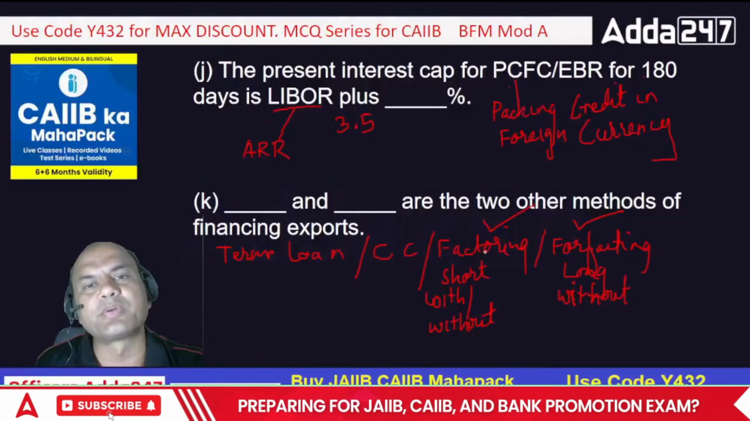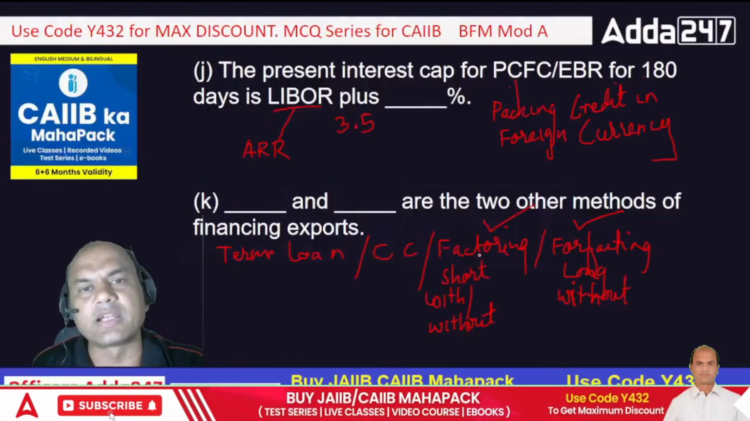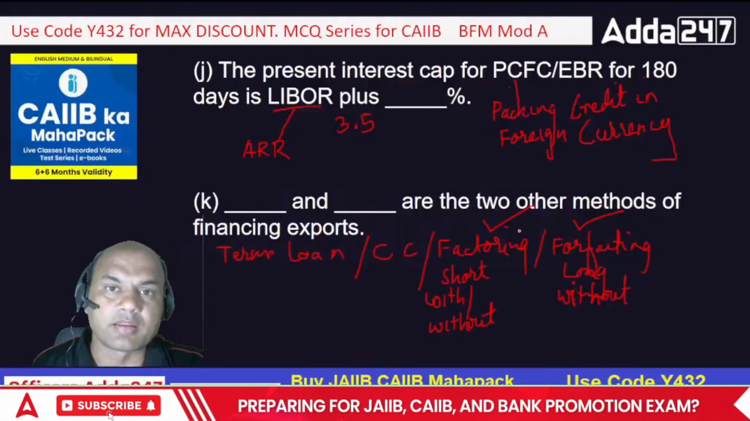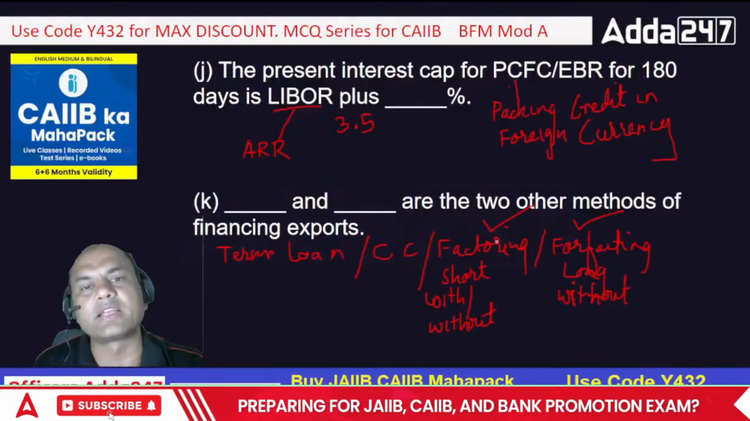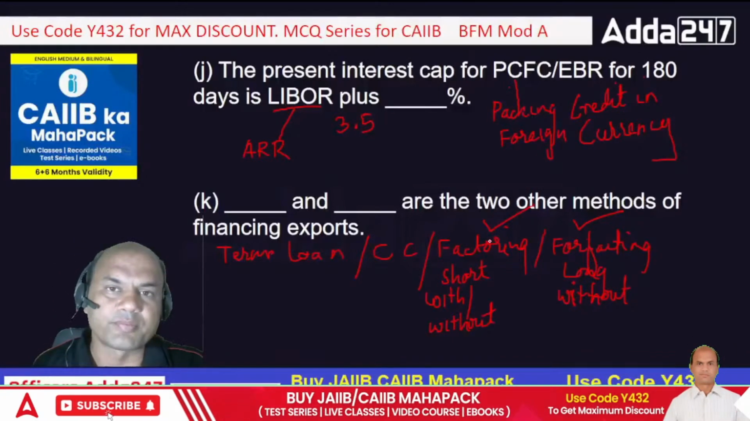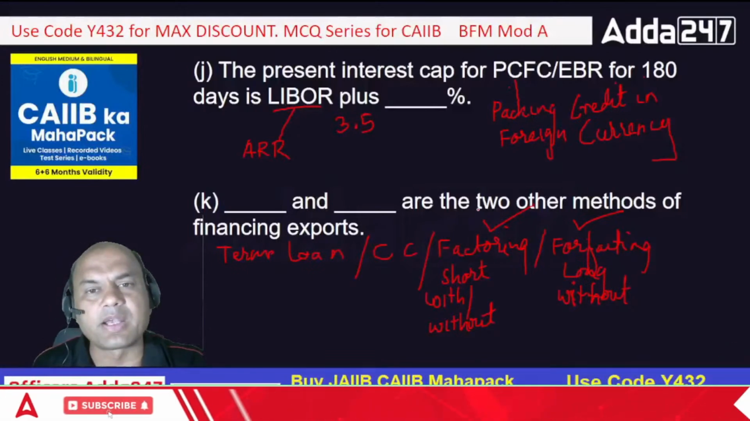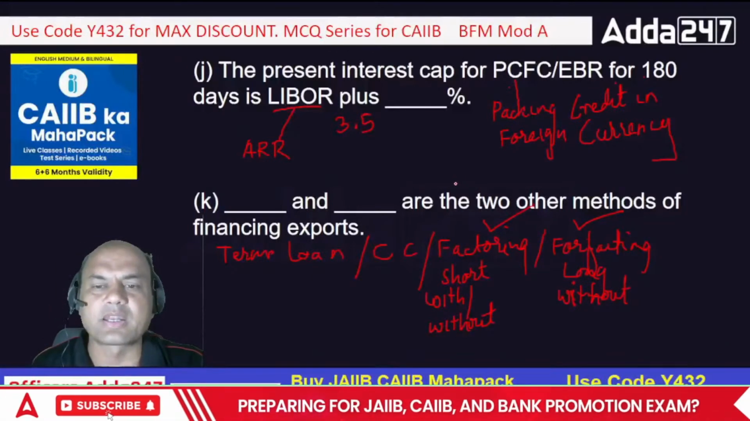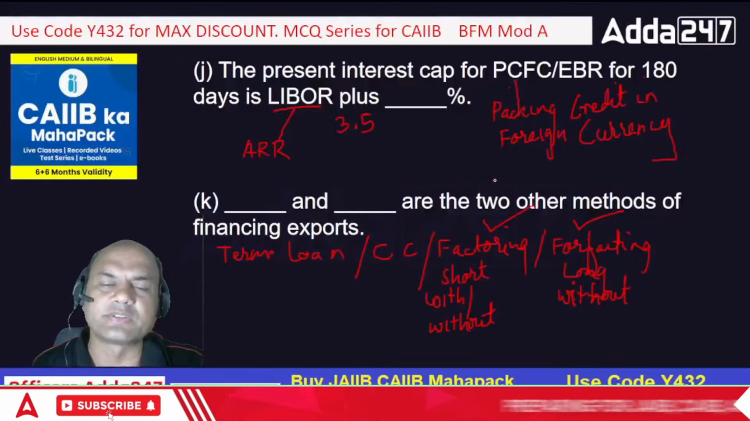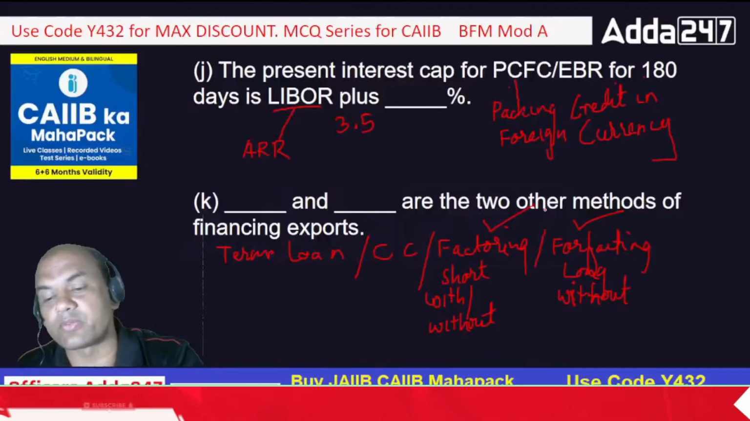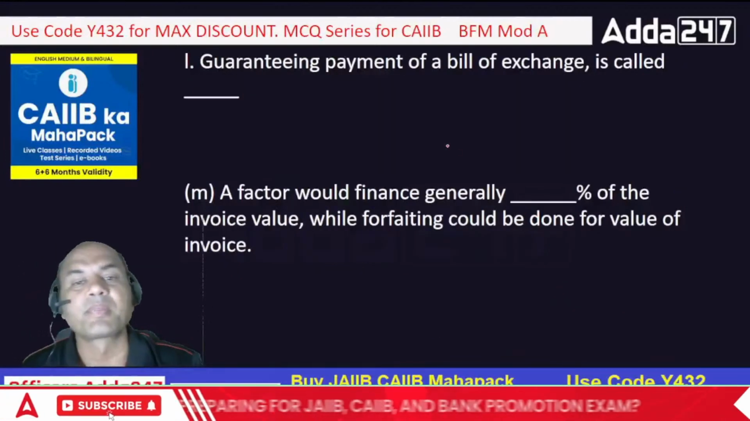What happens is the exporter sends the goods and the documents to the importer, and the copies of those documents are given to this factor. There are two types of factors. One is export factor, second is import factor. Okay, that's a separate topic altogether. I have taken it separately. Just type factoring and forfeiting on Adda247 and you will find it. Okay, so these are the two methods for financing exports.